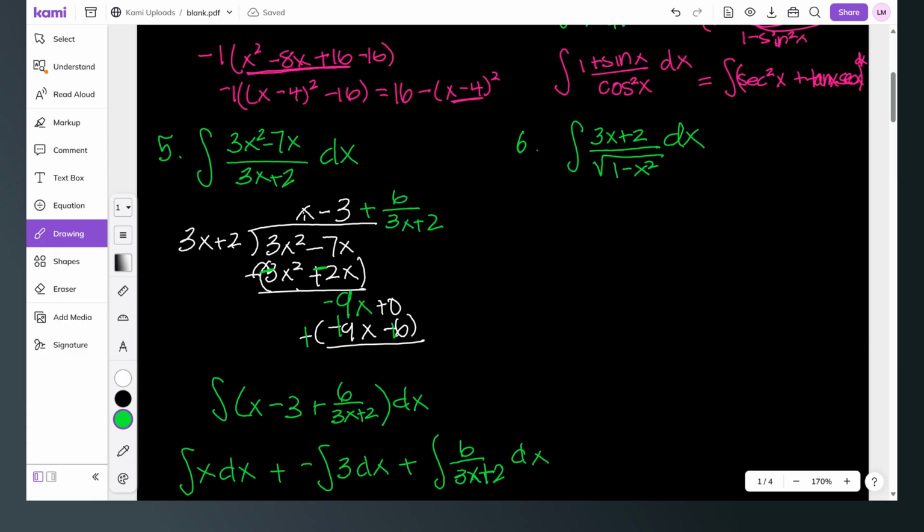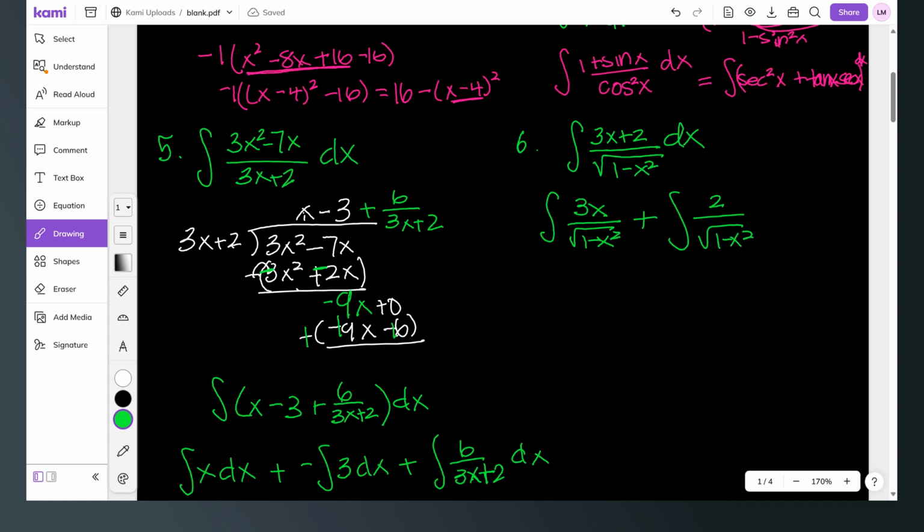So if u is 1 minus x squared, then du is going to be negative 2x, and I have that plus 2 up there. So I want to separate them so that I can actually use that for one, and I'll show you what I mean. So when I separate it, I have the integral of 3x over the square root of 1 minus x squared plus the integral of 2 over the square root of 1 minus x squared.